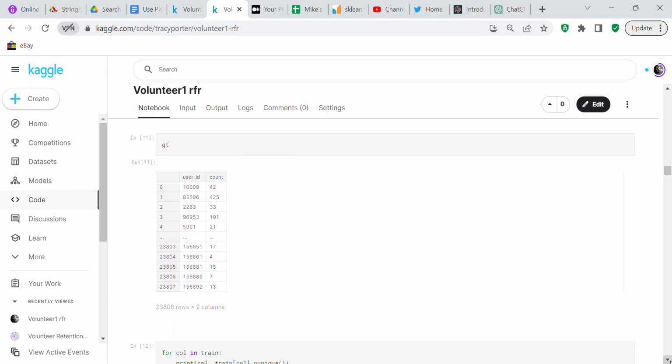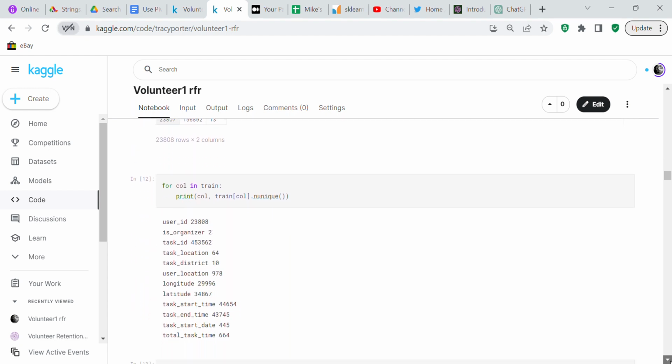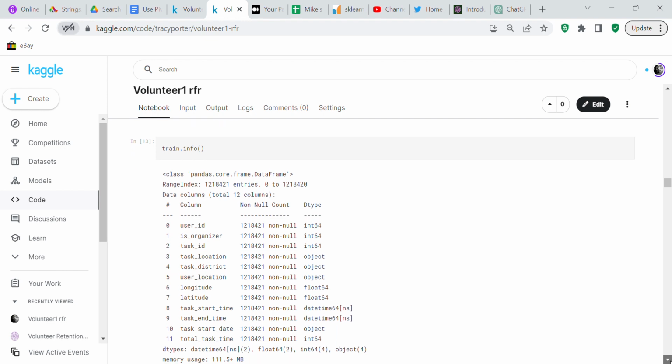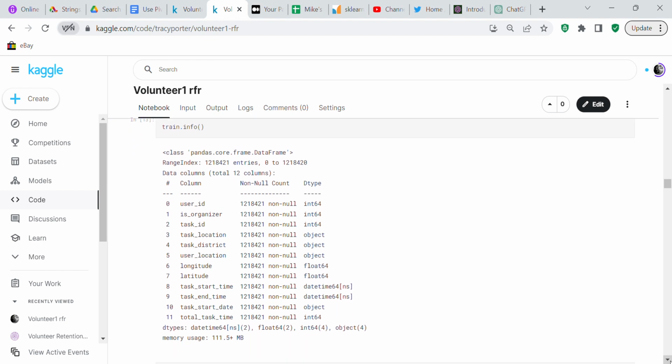And this is GT, so it has to be 23808. You've got user ID and count. Over here, I just wanted to see how many unique values we had in each column, so we checked that out. Check train info, so you could see all the columns in train.